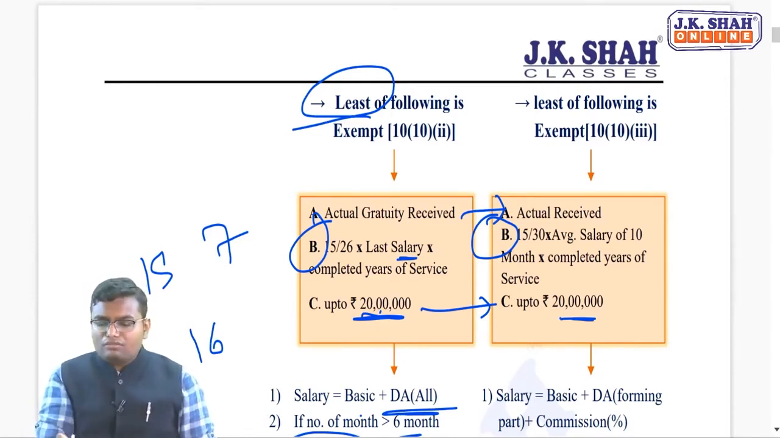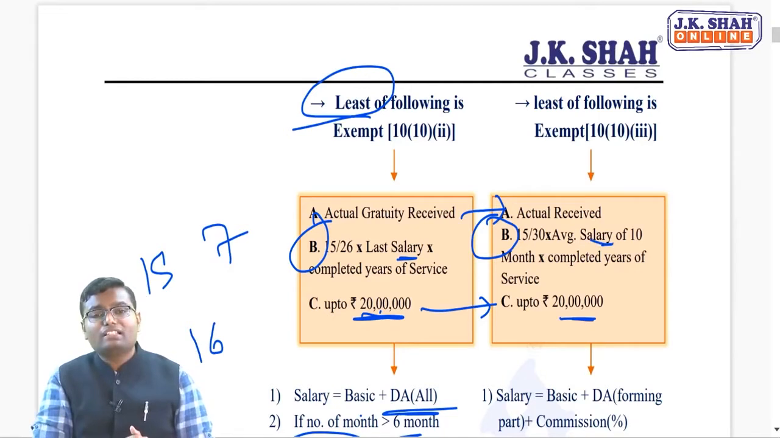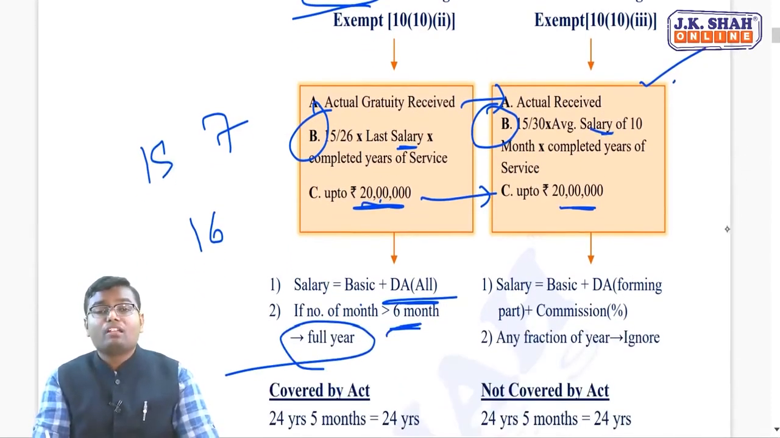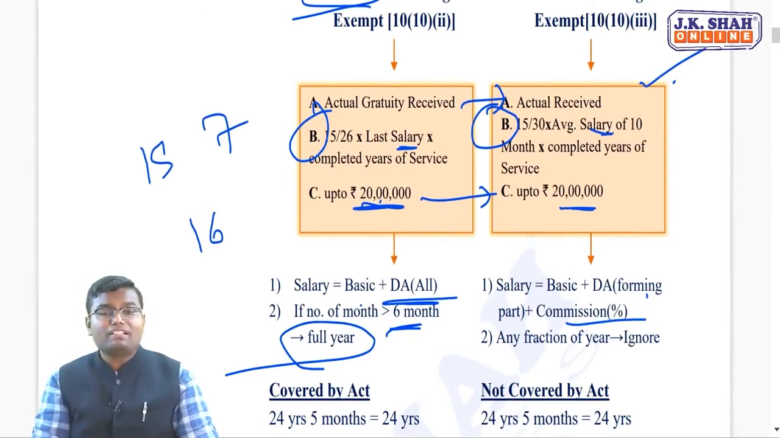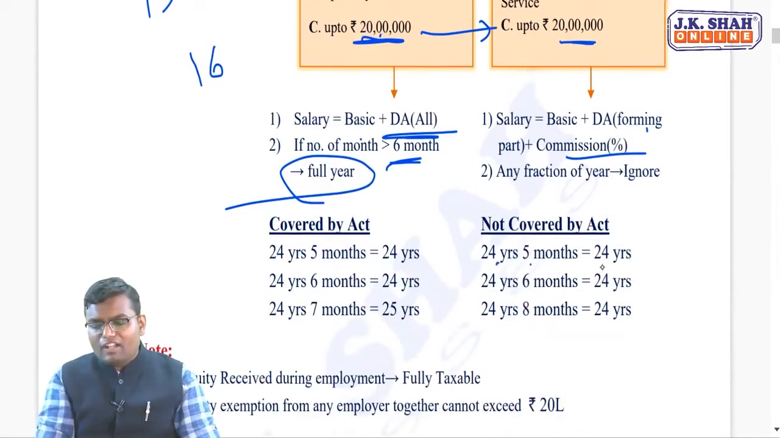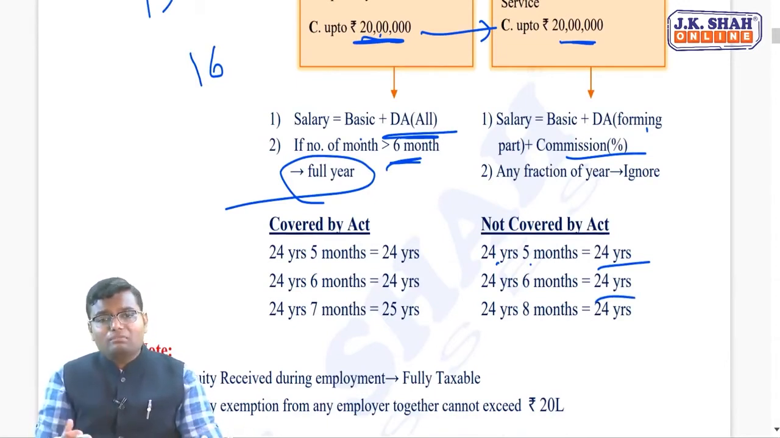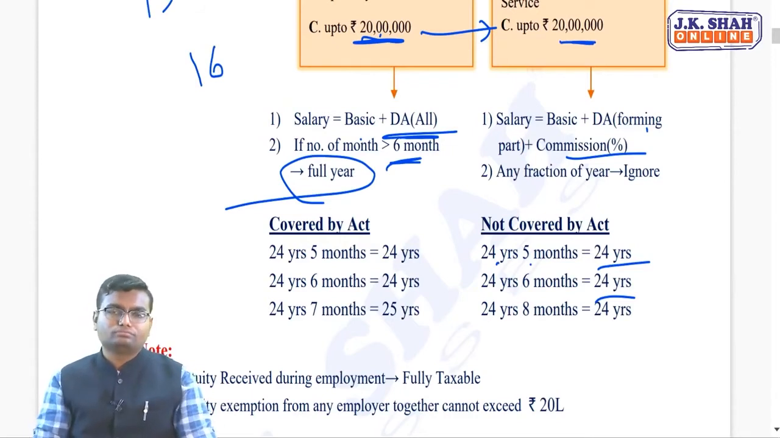Now here also the word salary came. What is the meaning of salary? Now this has not been picked up from POGA. This has been picked up by the Income Tax Department itself. And that's why salary means basic plus DA percentage plus commission percentage of turnover. And here you have to totally ignore the fraction. Means 24 years and 5 months, still 24 years. 24 years and 6 months, still 24 years. 24 years and 8 months, still 24 years. You have to ignore the fraction.